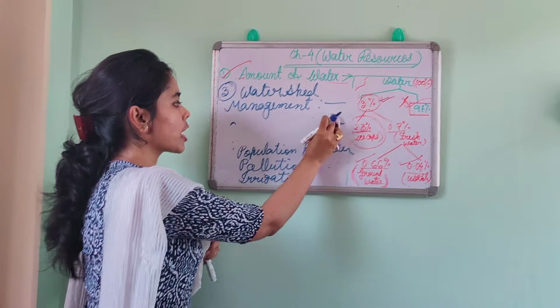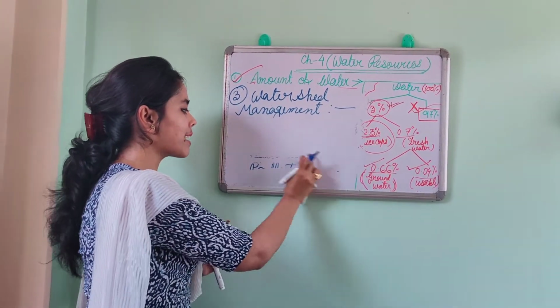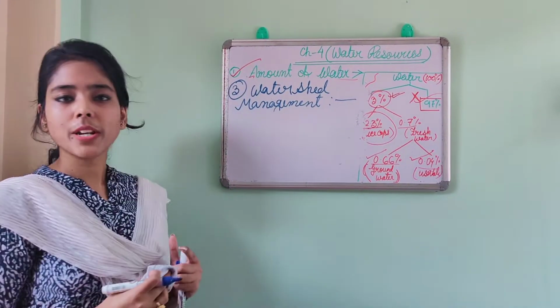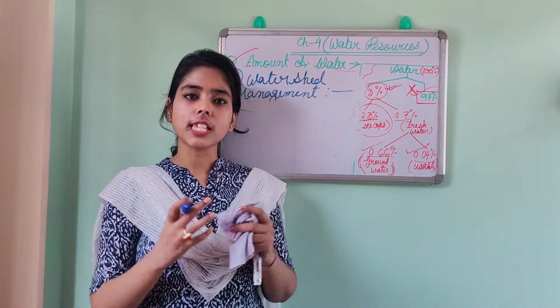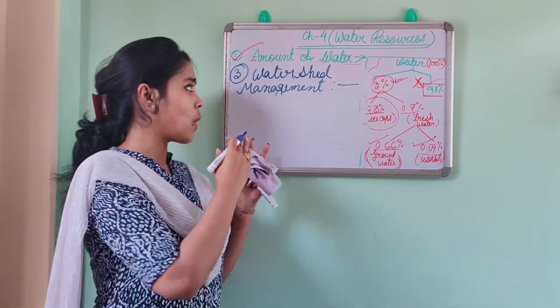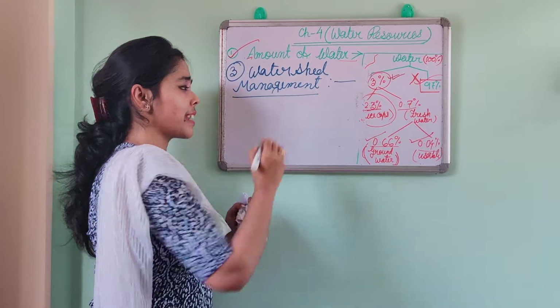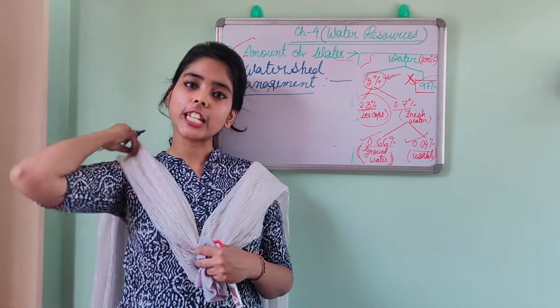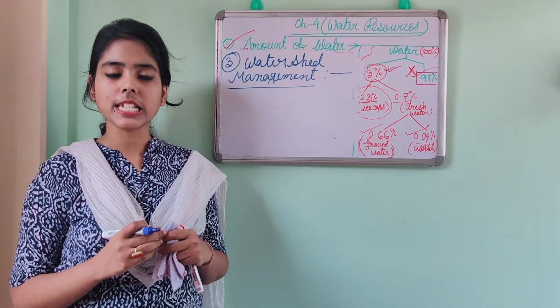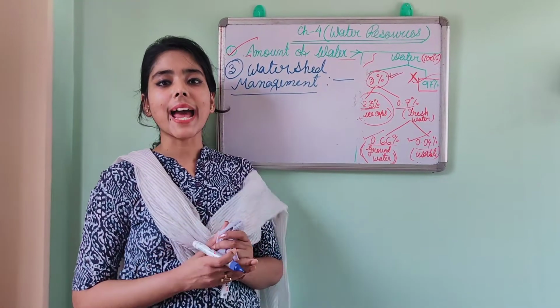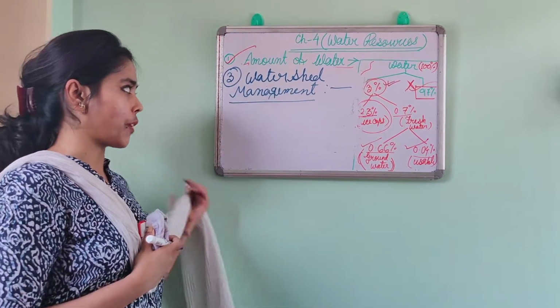So this watershed management is one type of management program or planning to conserve the water. What is that? This is a planning or program that is initiated by the central government to conserve and to manage the water in a proper way.